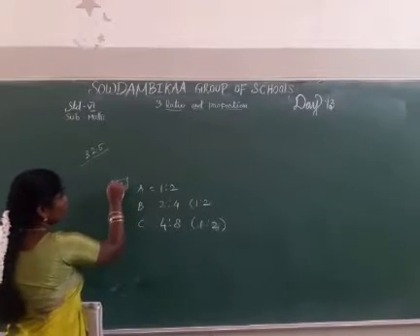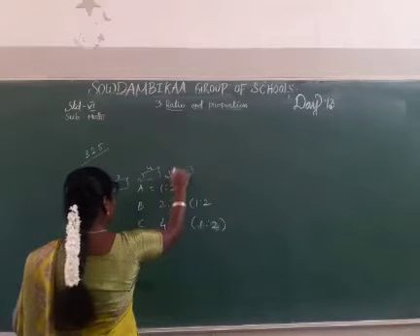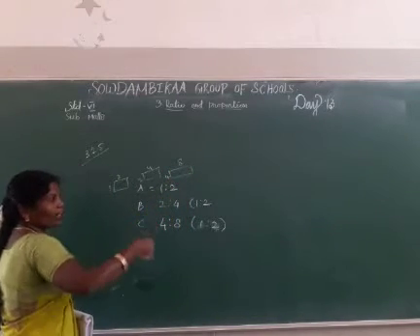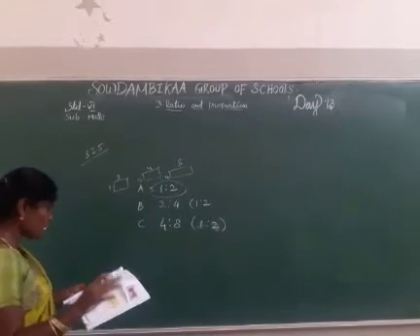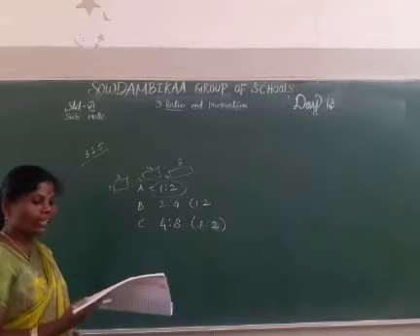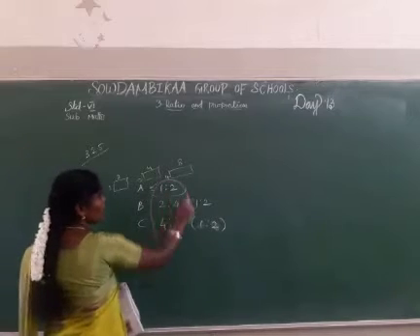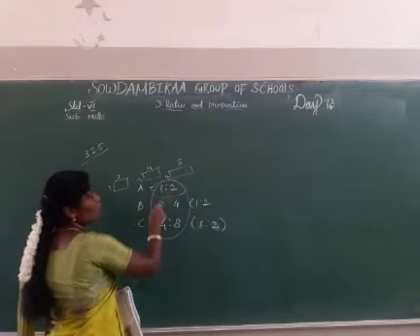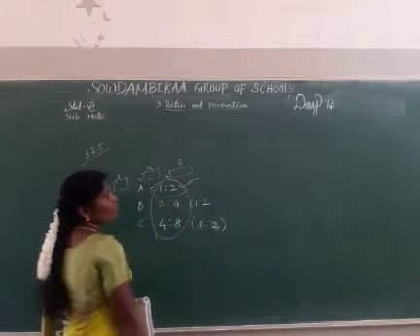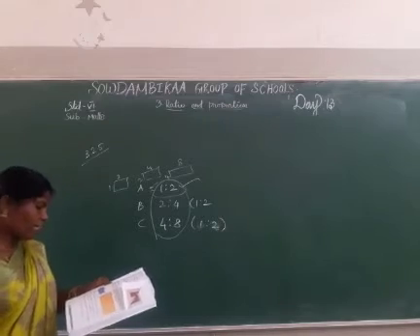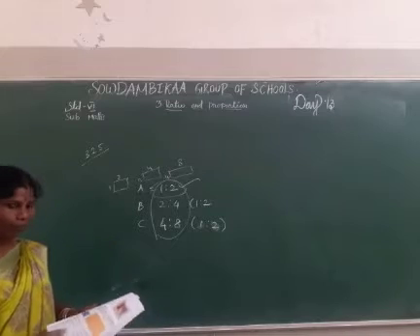The first rectangle is 1:2, the second is 2:4, the third is 4:8. We multiply by the 2 table. All of them in simplest form are 1:2. The ratios of breadth and length of rectangles A, B and C are said to be equivalent ratios. These are the equivalent ratios: 1:2, 2:4, 4:8. Cancelling the 2 table, we get 1:2. The last point: the ratios 1:2, 2:4, 4:8 are equivalent.